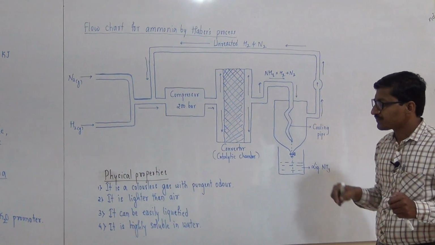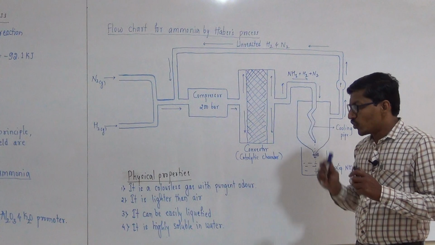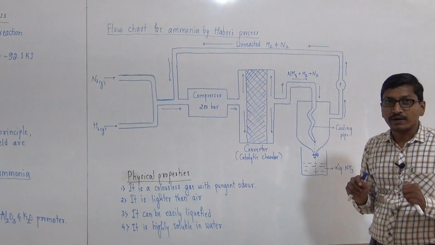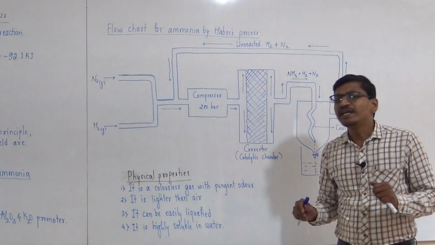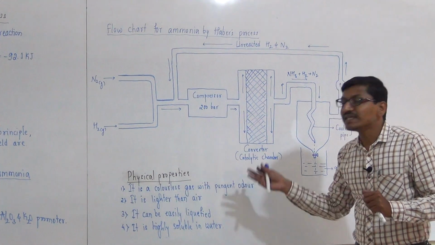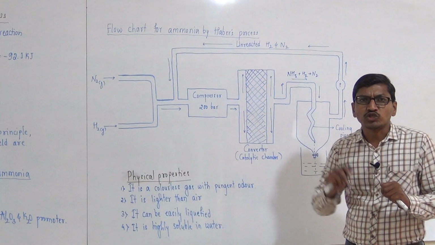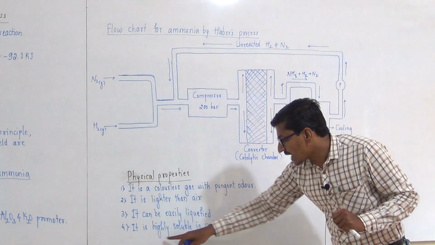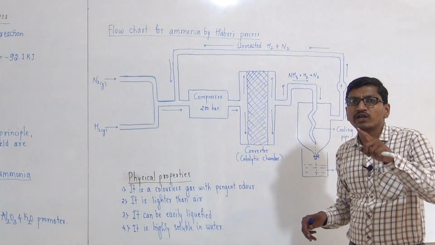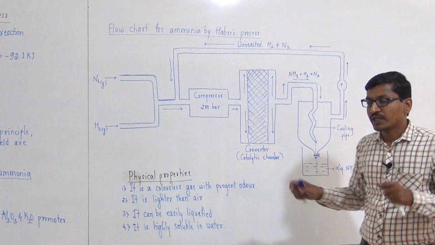Next is the physical properties of ammonia. Ammonia is a colorless gas with a pungent odor, and second, it is lighter than air. Third, it can be easily liquefied by applying 8 to 10 atmospheric pressure, and it is highly soluble in water. 1 volume of water can dissolve 1000 volumes of ammonia.